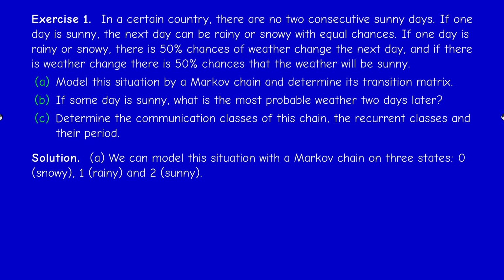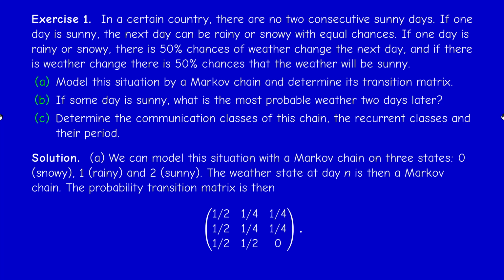Okay, so it's clear that we have 3 states. We can call the snowy state 0, the rainy state 1, and the sunny state 2. So it's clear that we have a Markov chain. The state of the weather at day n will be a Markov chain, the value of the stochastic process at time n.